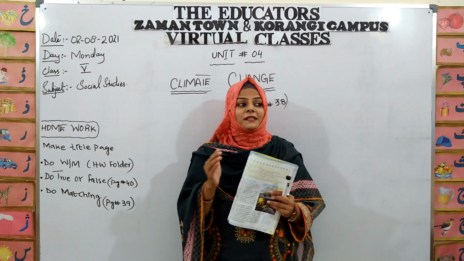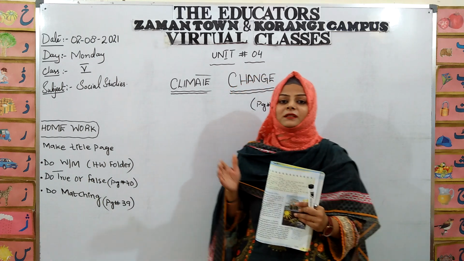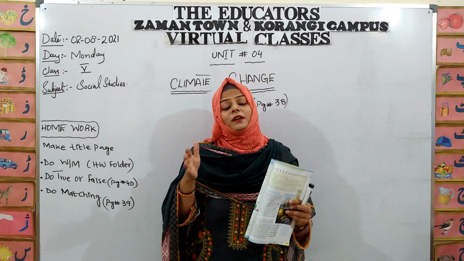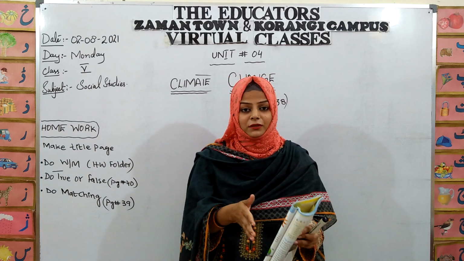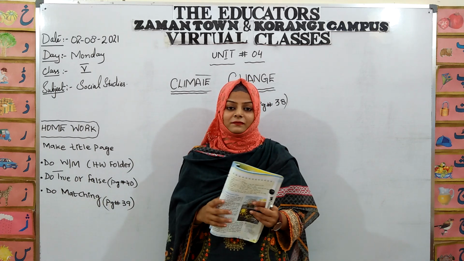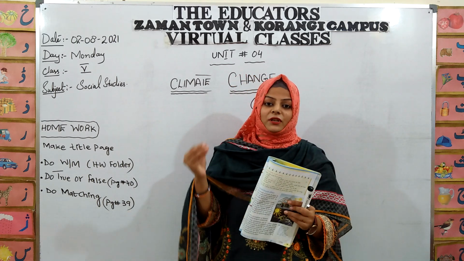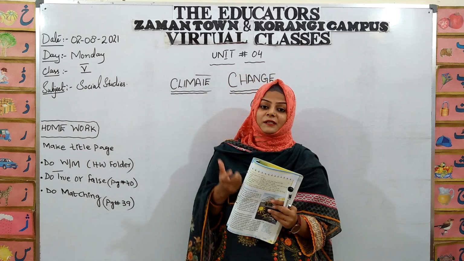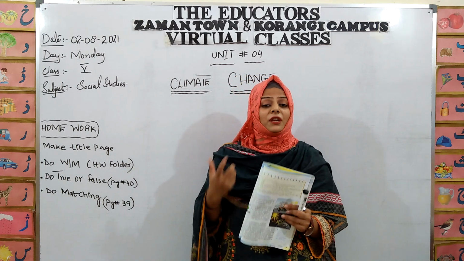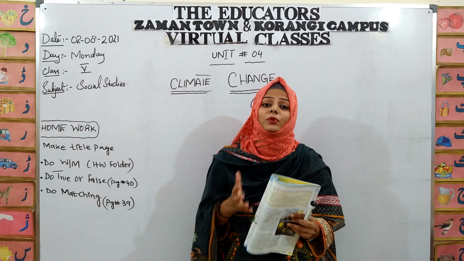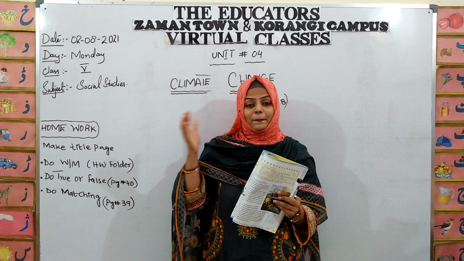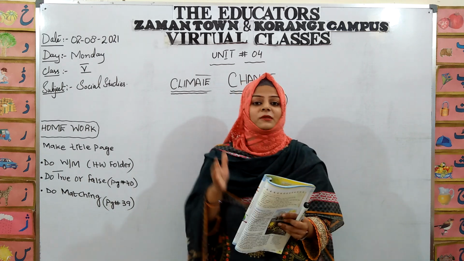For example, suppose that in our region we face a summer that is quite hot, and when it stays longer than its specific time period, it means that the climate of the world is changing. These are the natural factors responsible for climate change, and it does not happen every year. No, it takes about several hundred years to change a climate pattern. So when the pattern of the climate is disturbed, it is called climate change.